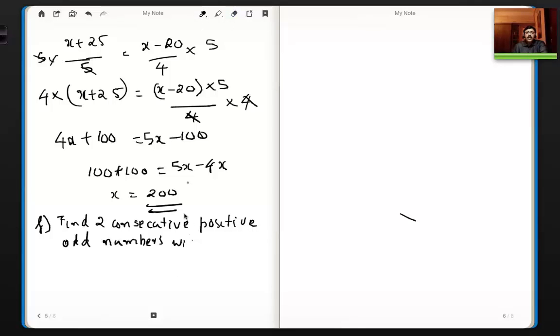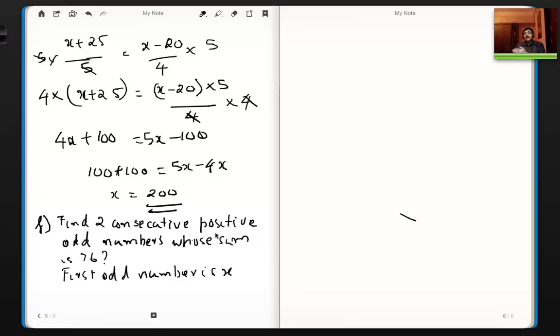Right. Okay. Whose sum is 76. Now, let us say the first odd number is x. Now they're consecutive odd numbers. So if one odd number is x, the second odd number will be x + 2. Right? It has to be x + 2 because x + 1 will be an even number.